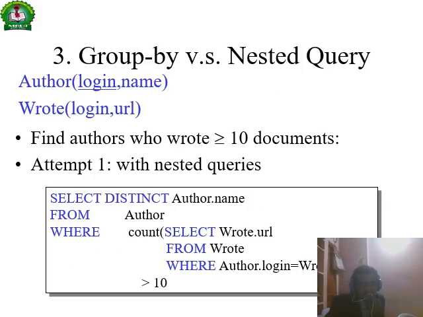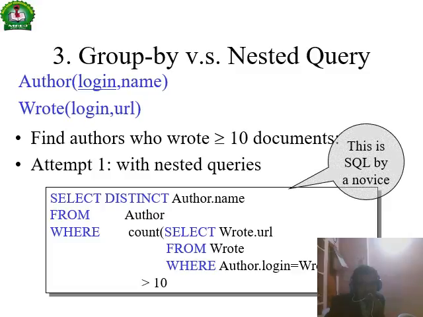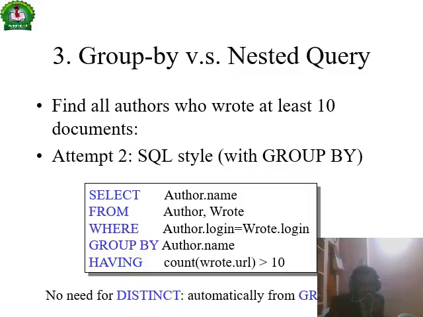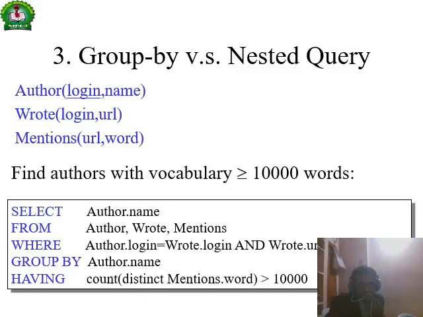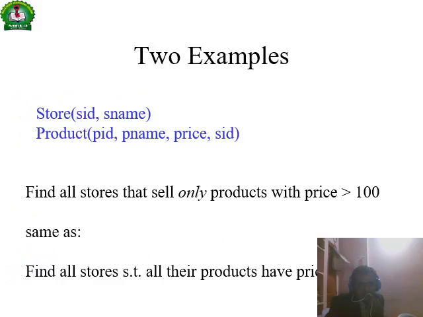Group by and nested query, right? So nested group by works on the group. This is one query, and count is this, right? And group by was a nested query, right? This attribute, author name, group by having this, right? Group by versus nested query, and examples.